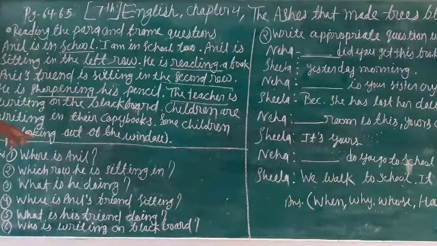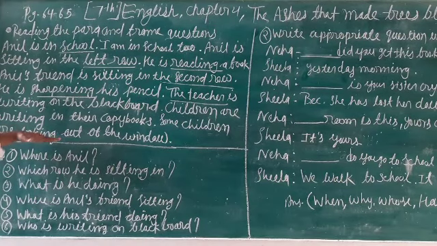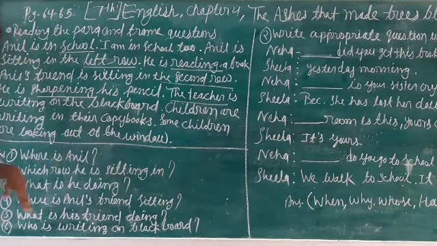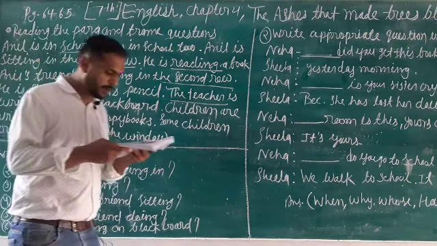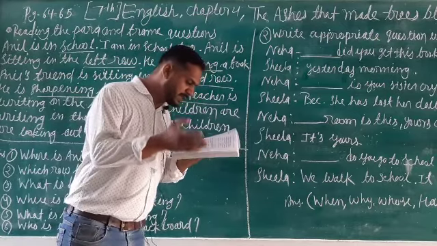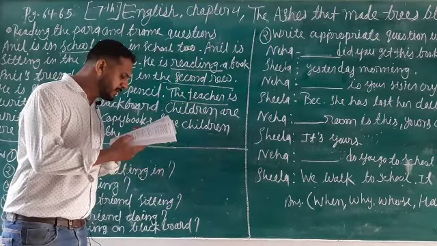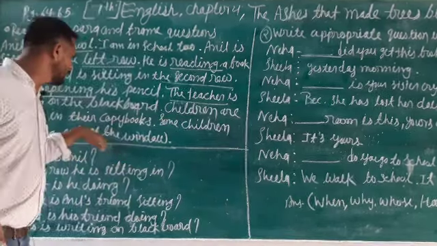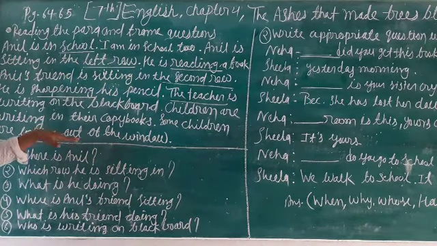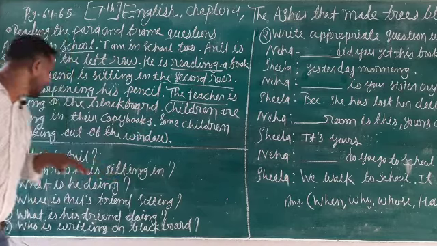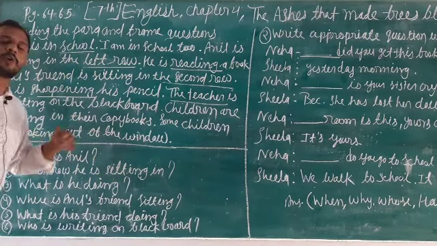I made the underline below, looking out of the window. So how do we ask the question? The italic word, looking out of the window, is related to some children. Some children are looking out of the window.